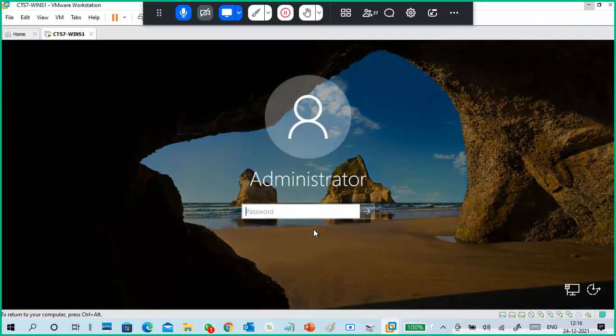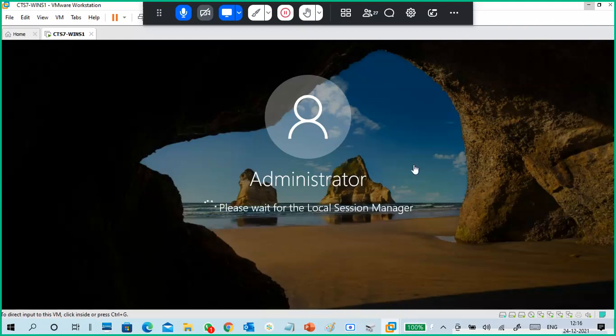If I log into this virtual machine, I look at the hard disk as a physical machine only. I look at the hard disk like a physical machine.